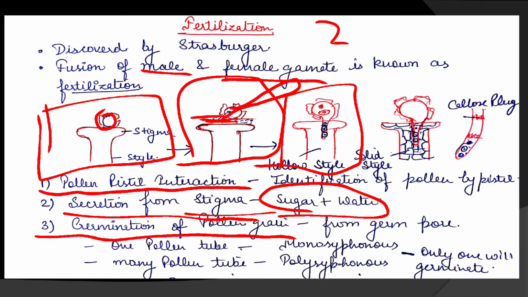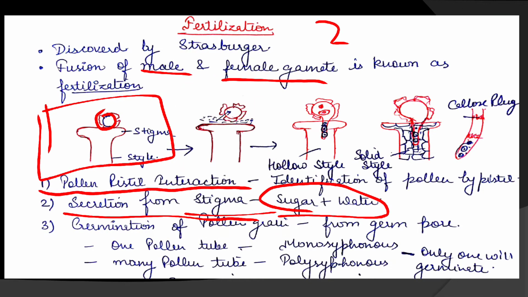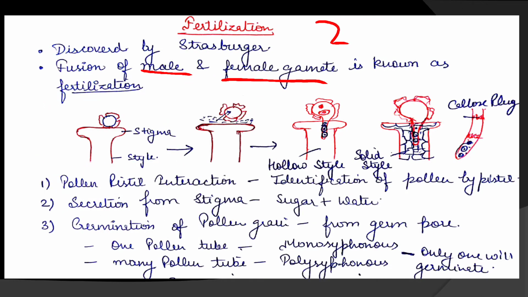After germination all the content from the pollen goes into the tube. What are the contents? Generative cell, vegetative nucleus and the cytoplasmic material. All the content moves into the tube. The vegetative nucleus later degenerates, whereas the generative cell divides mitotically to form two male gametes.